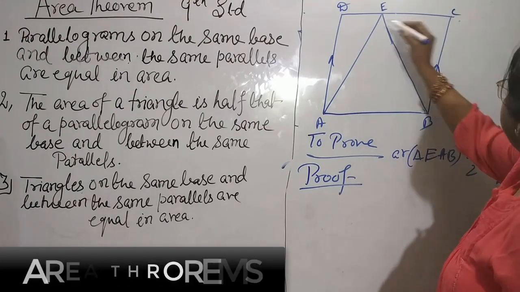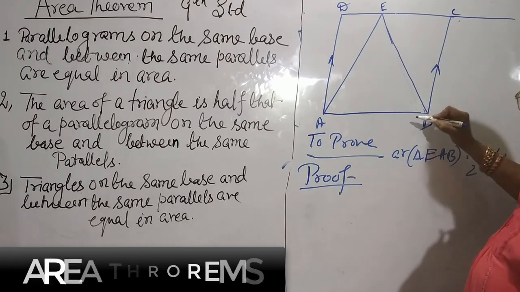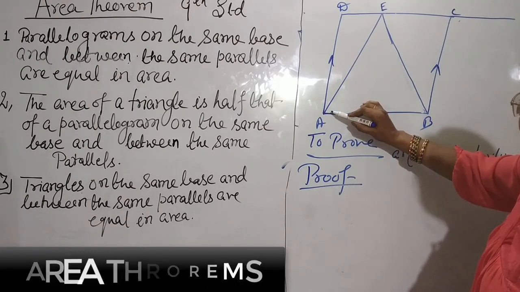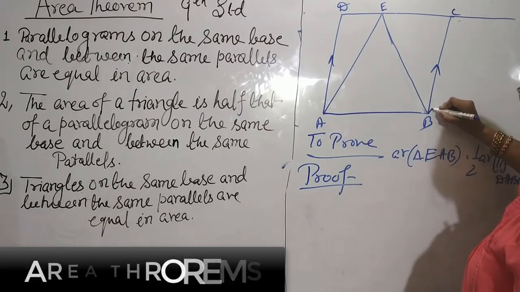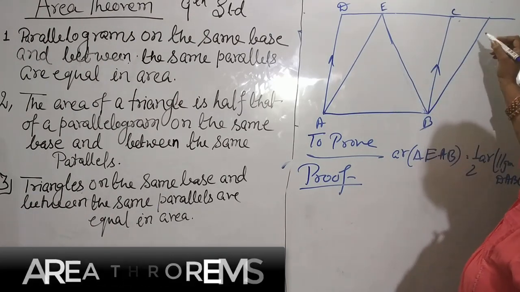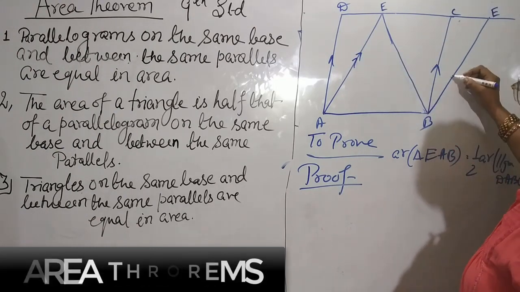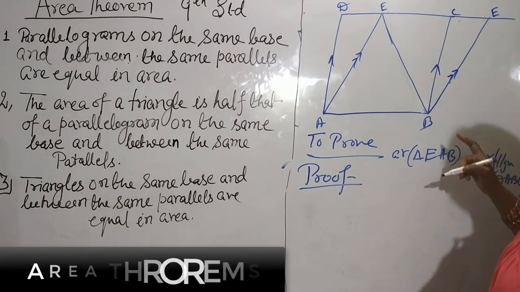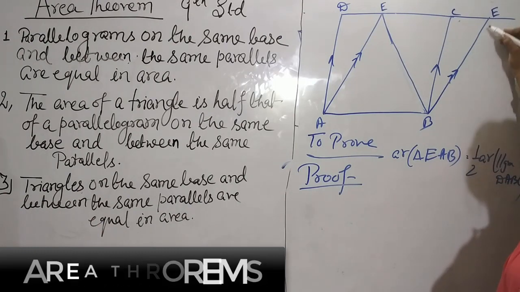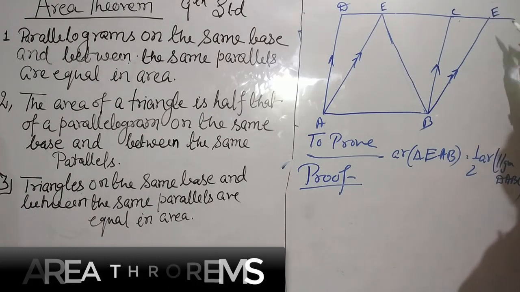Now proceed DC ahead like this and draw one more parallel line, parallel to AE. These two are parallel. Draw a parallel line through B, parallel to AE, which intersects DC proceeding ahead at F.